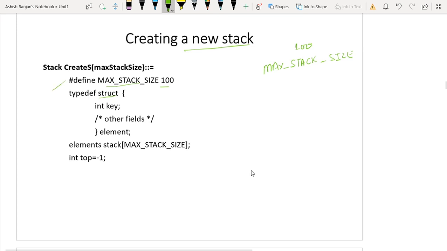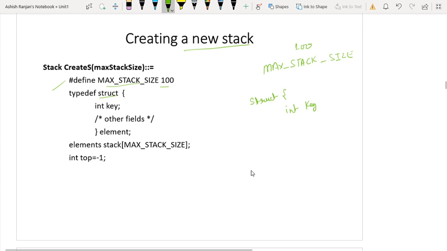Okay. Now the second one is typedef struct. Means I am creating a structure with the name struct. I am writing integer key. Key means nothing but the value I am inserting at each position.